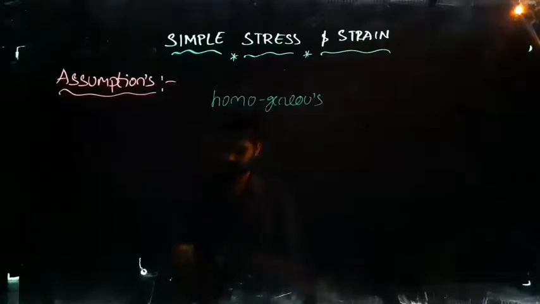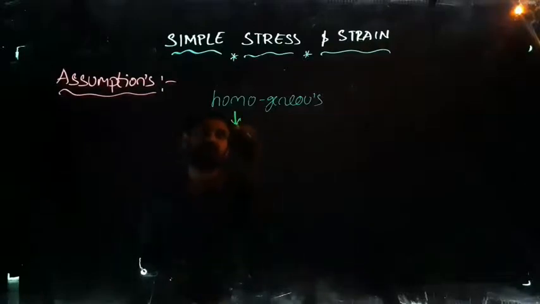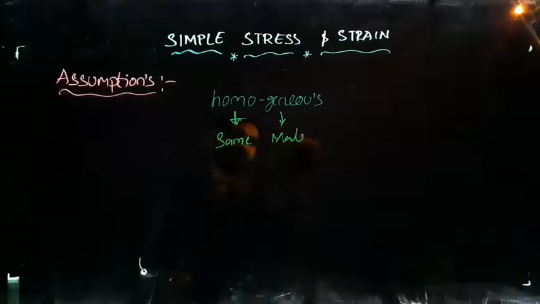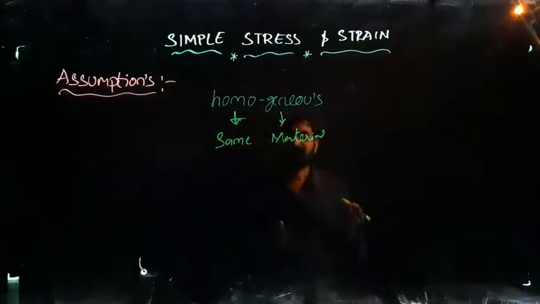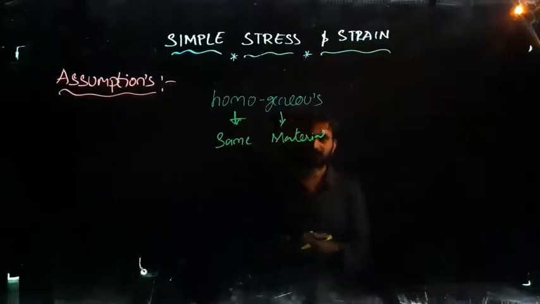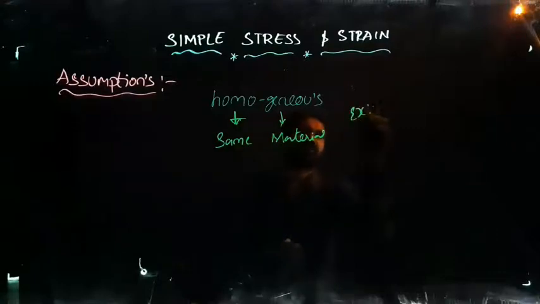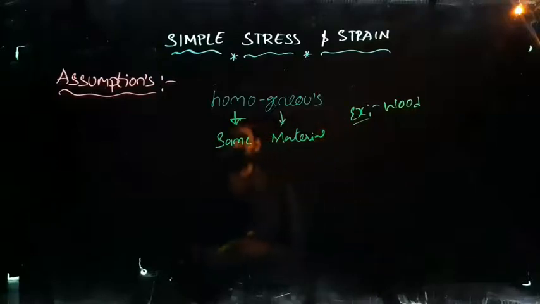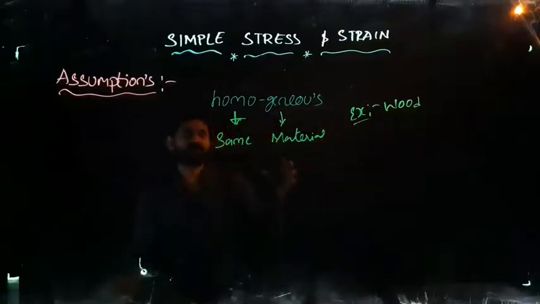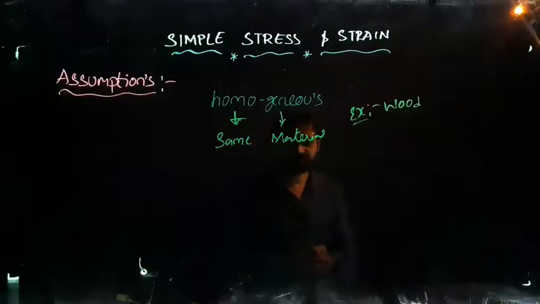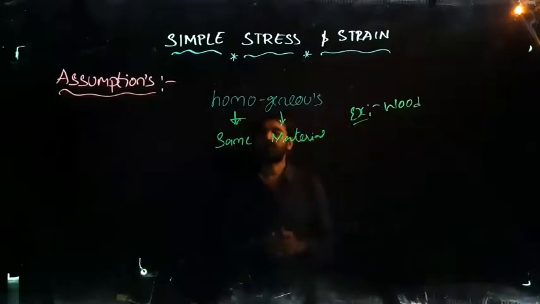So what is homogeneous? Homo in the sense it is made up of same. Geneous is material. What are homogeneous materials? The materials which are made up of a single unit are called homogeneous materials. What are examples of homogeneous material? Example would be wood. That is the best example for the homogeneous material, because wood is made up of only wood, nothing is going to be mixed in this. So we'll call it homogeneous materials.